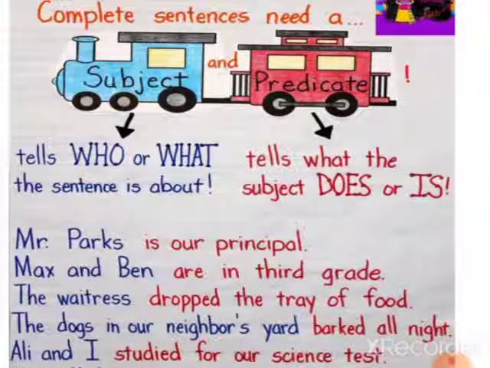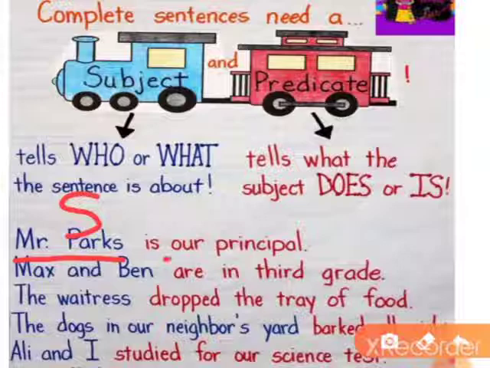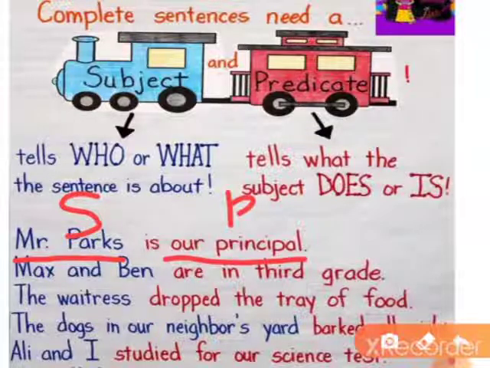For example, see the first one. Mr. Parks is our principal. In this, Mr. Parks is the subject and "is our principal" is the what? Predicate. See, Mr. Parks is a noun. It's a naming word, right? That's why we are calling it a subject. And if you see the leftover words, "is our principal," it has a verb. And that's why we are calling it a predicate.